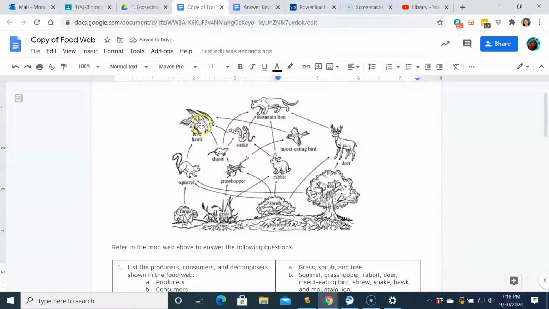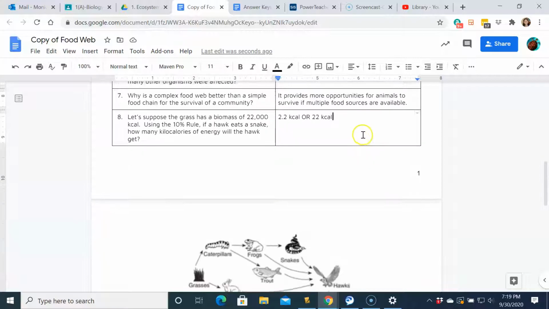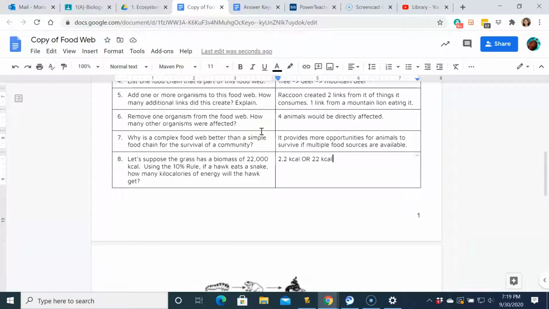If our hawk eats the snake, which eats the rabbit, which eats the grass, then we have 22,000 here. And then 10% of that would be 2,200 here for our rabbit. If our rabbit gets eaten by the snake, it only gets 220 kilocalories, which means our snake is giving our hawk only 22 kilocalories. So we have one less link in it, which means we actually get 10% more energy. The closer you are to that producer level, the more energy you'll get. Okay, so hopefully that makes sense.